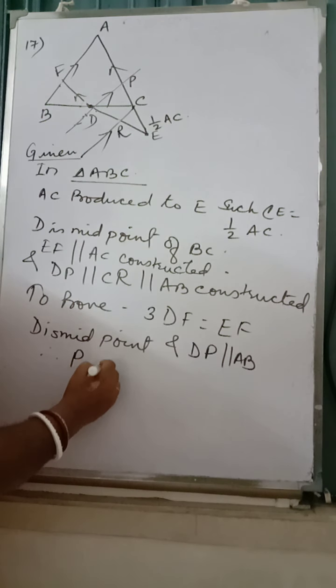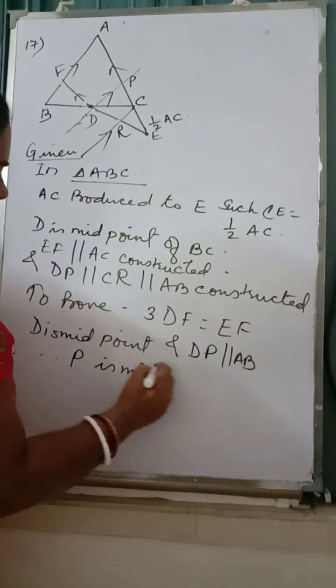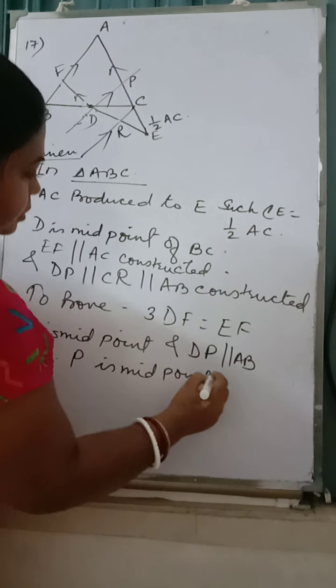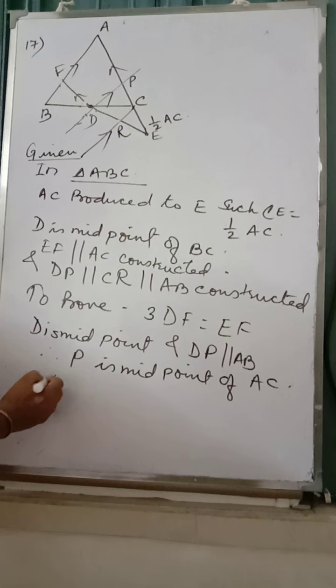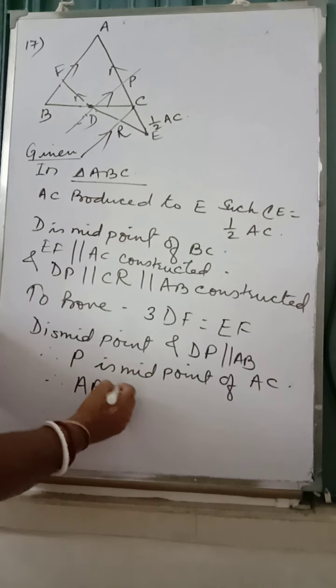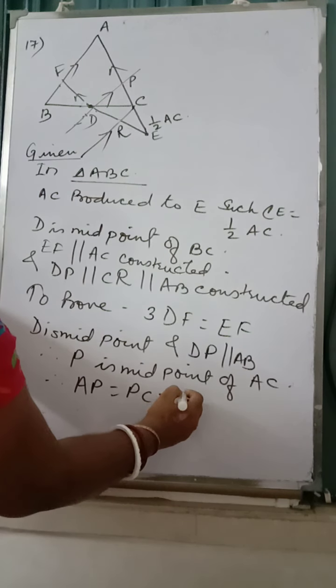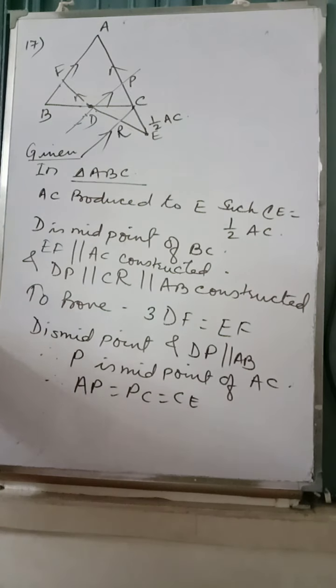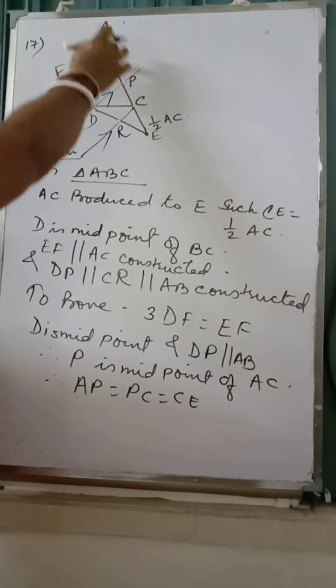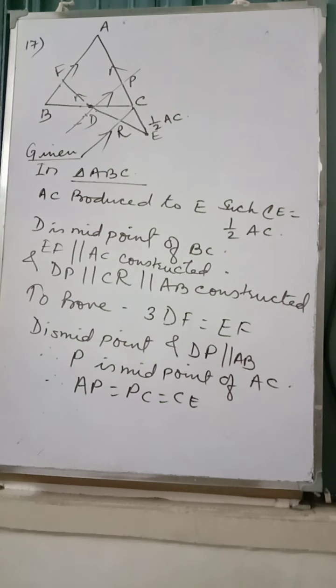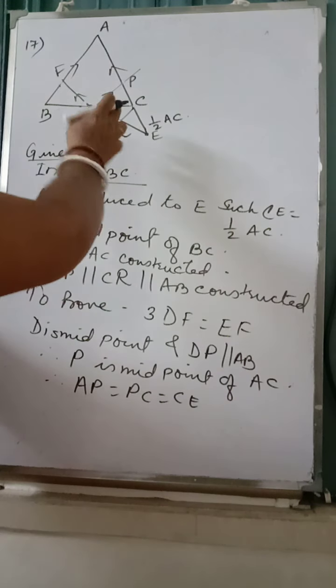So P is a midpoint of AC. So that's what we can write. AP is equal to PC is equal to CE. Because already this one was half of AC. Now P is a midpoint, so half of AC is AP. AP is equal to PC is equal to CE. I think there is no problem.